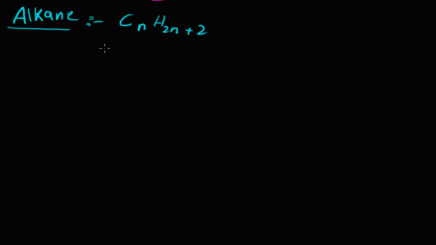The simplest alkane compound is methane, in which all the carbon valencies are fully satisfied, so these are saturated hydrocarbons. So let's start the nomenclature of alkanes.